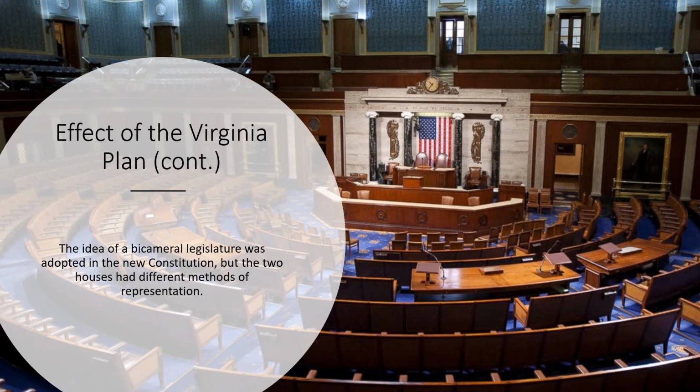The Constitution adopted the idea of a checks and balances system. Even the idea of a Supreme Court and judicial appointments for life were introduced in the Virginia Plan. The Virginia Plan also introduced the idea that a new constitution could be amended if the need arose. Madison would go on to become the reluctant writer of the Bill of Rights, which amended the Constitution to protect individual freedoms. Without the ideas that Madison had proposed in the Virginia Plan, the United States would never have had a strong, structured central government that has lasted for centuries.